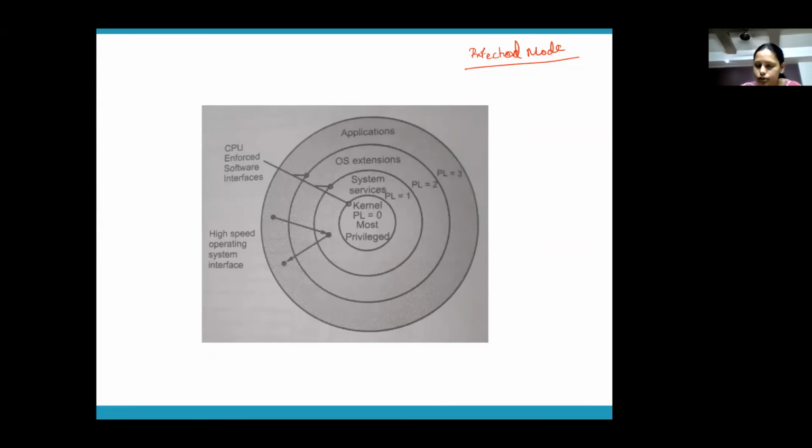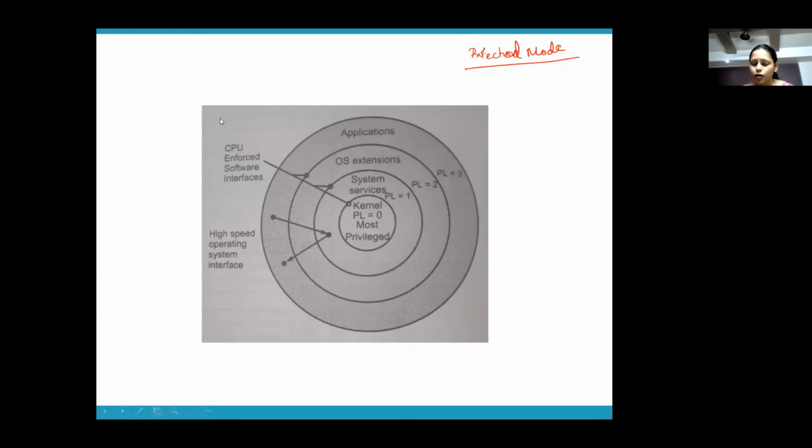So in 80386, there are 4 levels of privileges, and only the file at the highest level of privilege, that is PL equal to 0, can access OS kernel files. It can also access all the data at lower privilege levels. So PL0 can access everything in PL0, PL1, PL2 and PL3. PL1 can access PL1, PL2, PL3. PL2 can access PL2 and PL3. PL3 can access only the data which is there in PL3. This is called the protection mechanism in 80386.